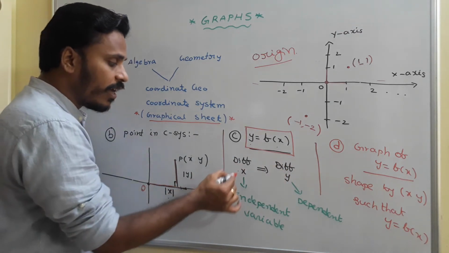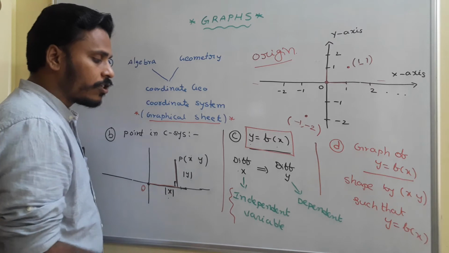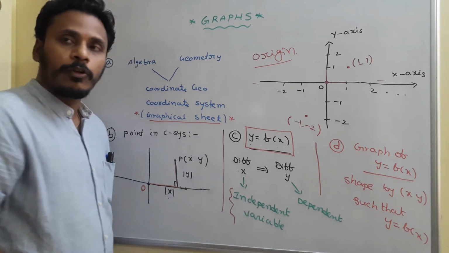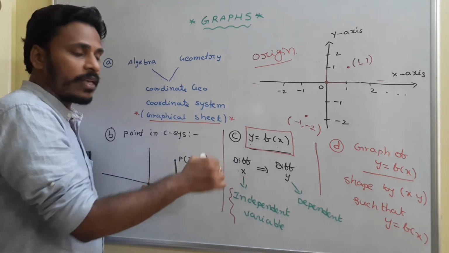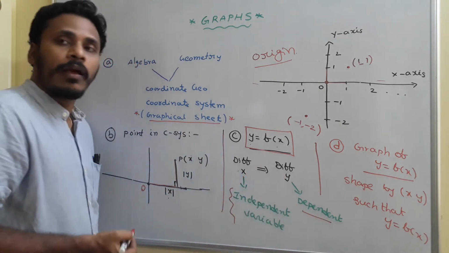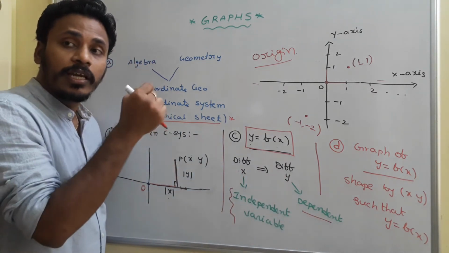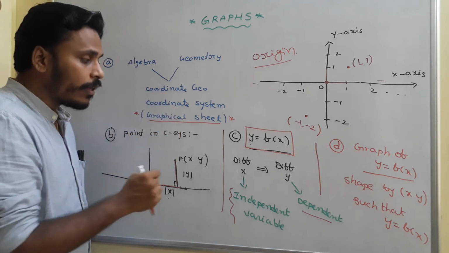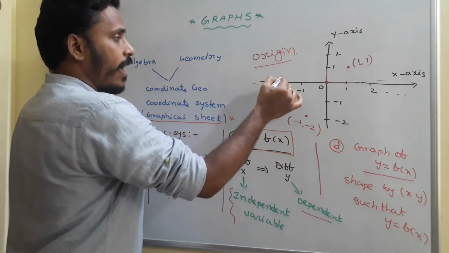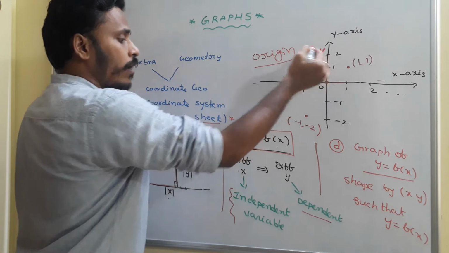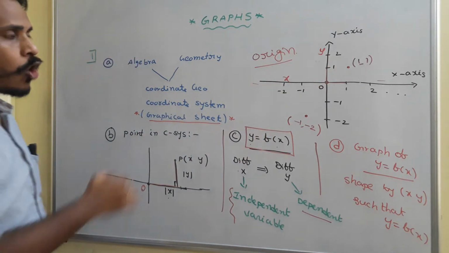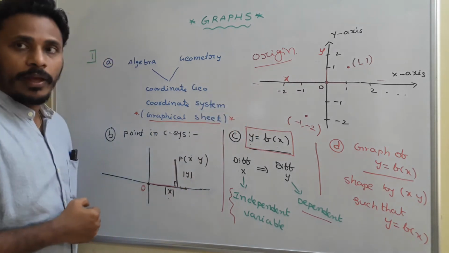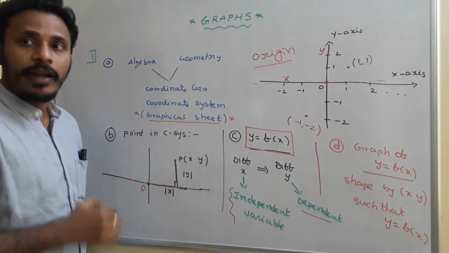Since we are changing x as per our wish, we call it the independent variable. And since the y values are depending on this x, we call it the dependent variable. Usually we indicate the values of the independent variable on the x-axis and the values of the dependent variable on the y-axis. Okay, so on x-axis independent variable, on y-axis dependent variable.